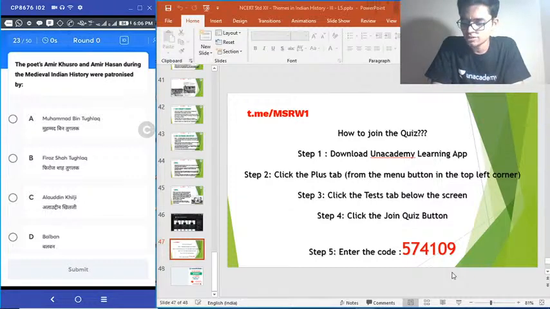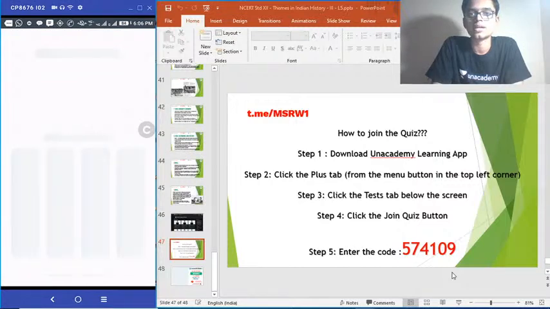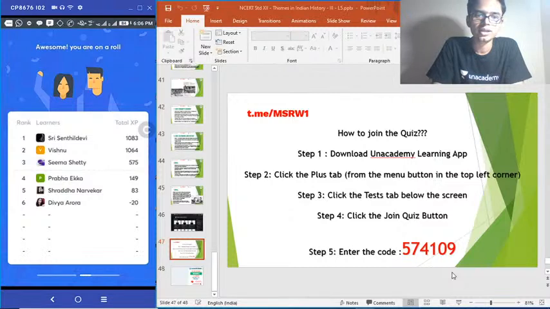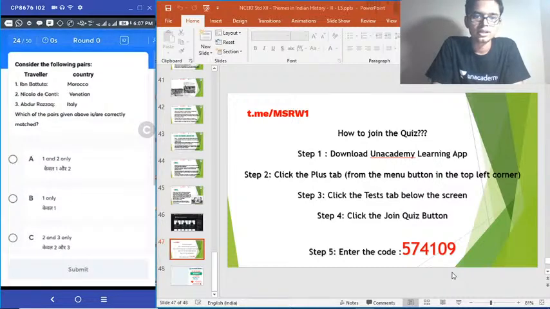Time is up. Correct answer is option C, Alauddin Khalji. Alauddin Khalji patronized Amir Khusru and Amir Hassan. Tuti-e-Hind was the title given to Amir Khusru by Alauddin Khalji. So both Sri Sandal Devi and Vishnu have crossed 1000 mark. Shima Setti has crossed 500.